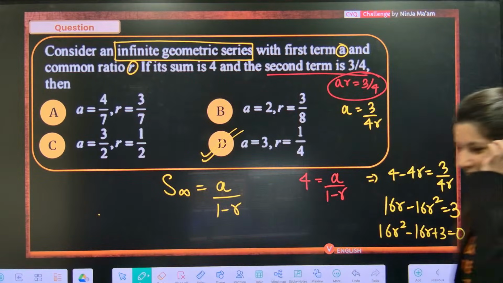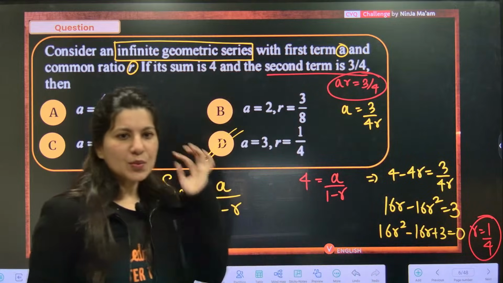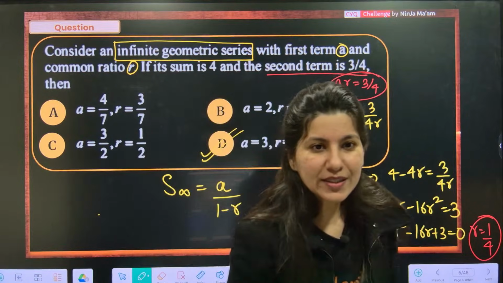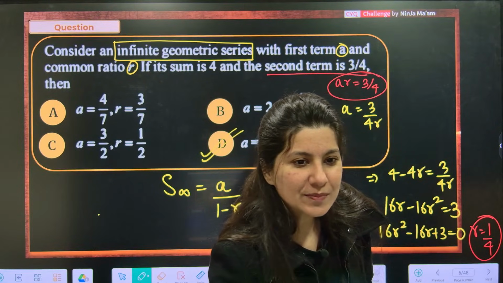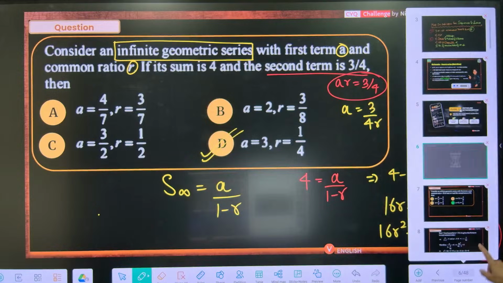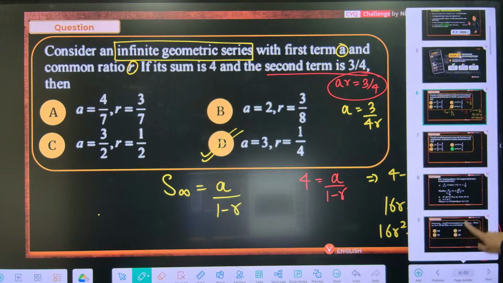I think this question is absolutely doable. What do you think, everyone? What do you think? Yes? Crystal clear? Shall I move on to the next problem? Shall I give a next problem to you? Chalo, let's start with the next question now.